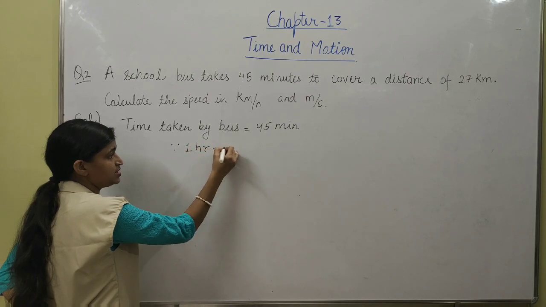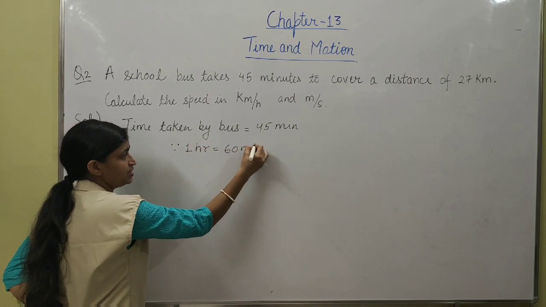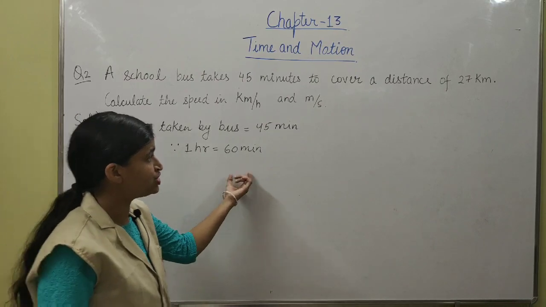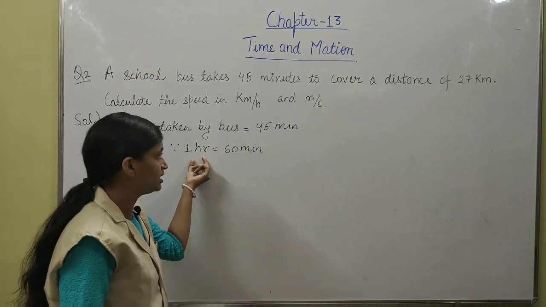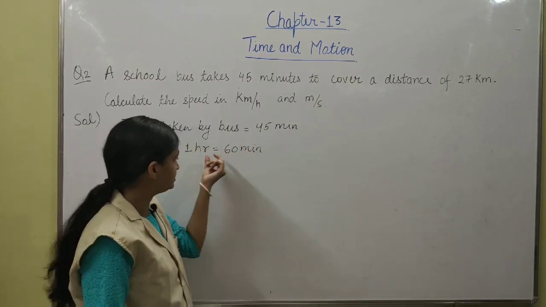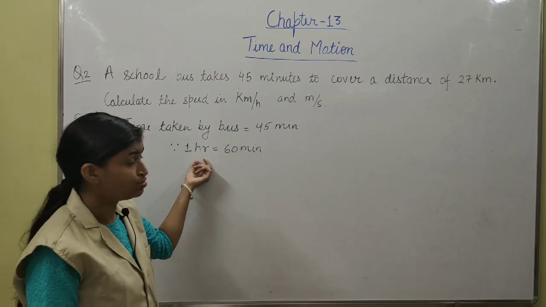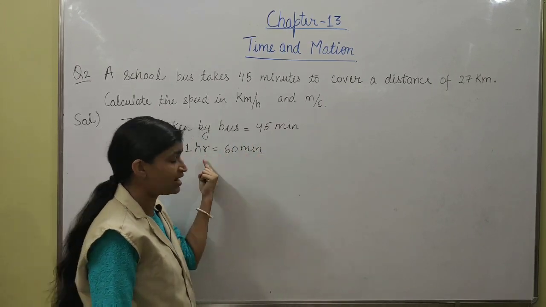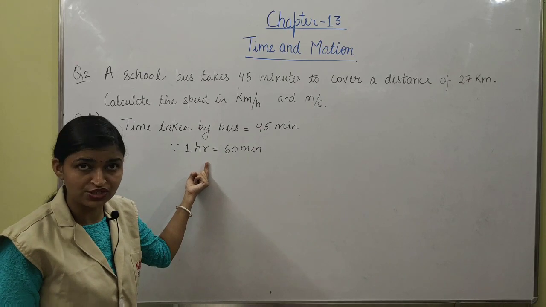1 hour is equal to 60 minutes. Now we want to change this unit into the hour. This is the smaller one, this is the larger one. So to convert a smaller unit into the larger, we use division.